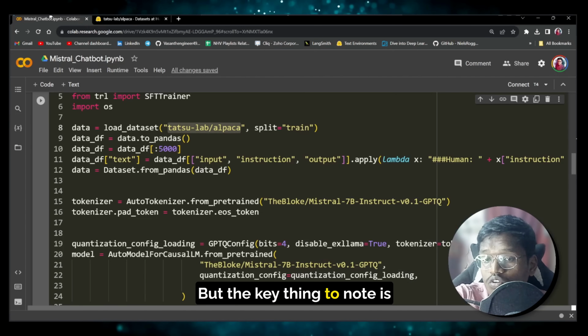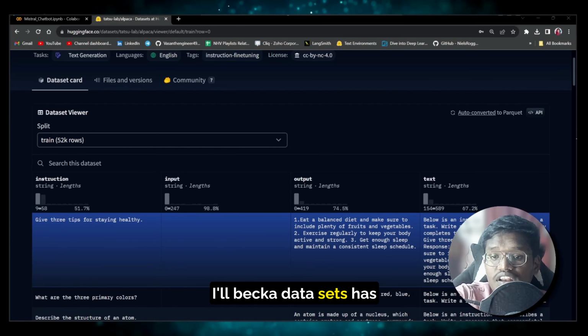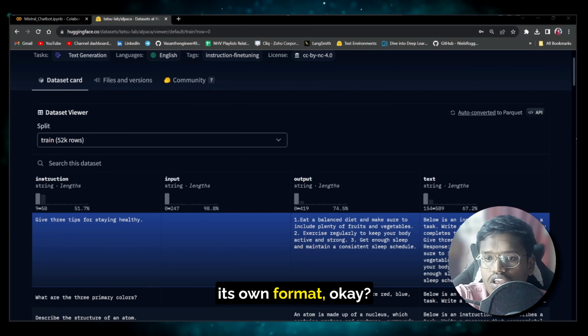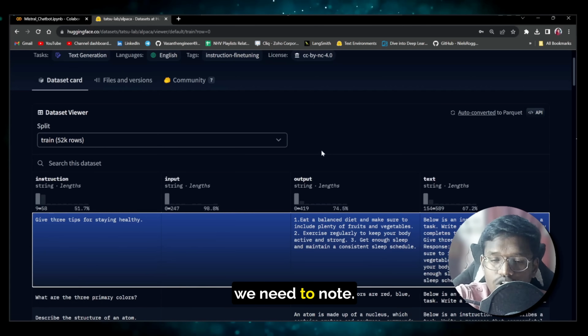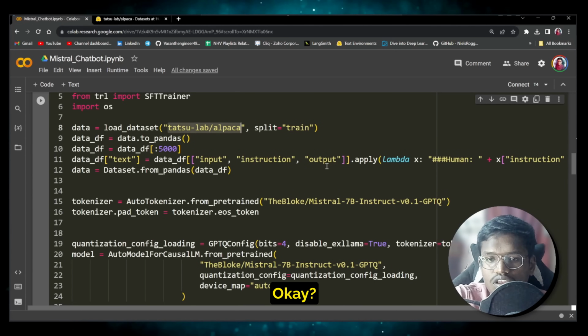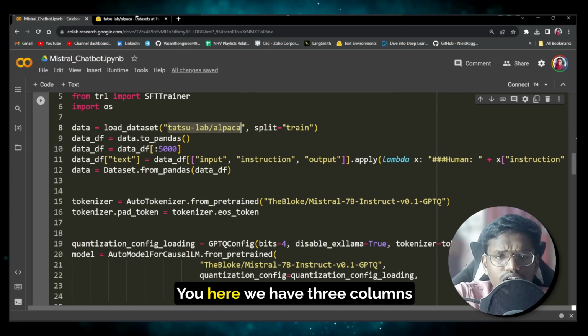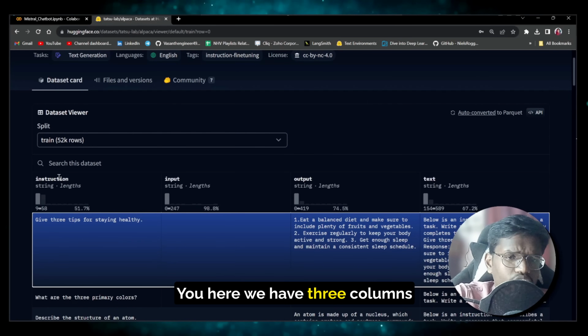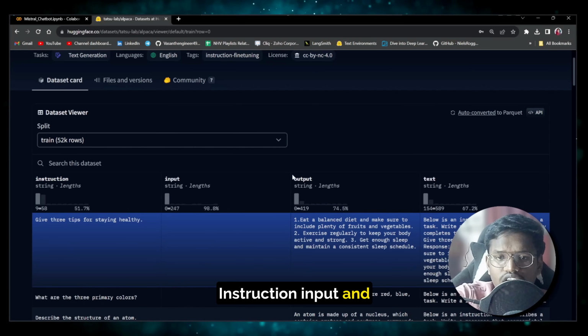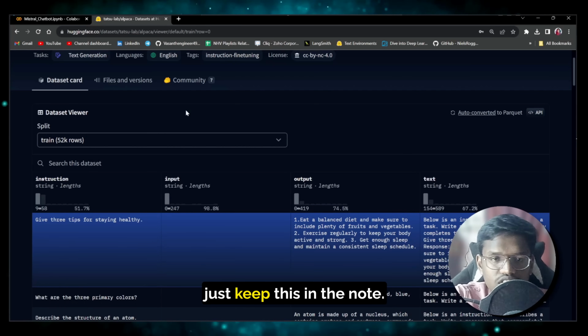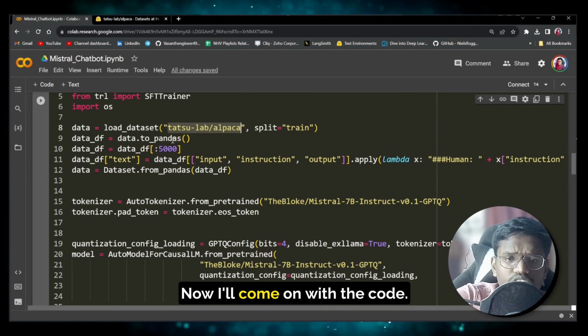But the key thing to note is that the alpaca dataset has its own format. Okay, so that is something which we need to note. So let me show that here. Here we have 3 columns which are very important for us: instruction, input, and then output. Okay, just keep this in mind. Now I'll come on with the code.